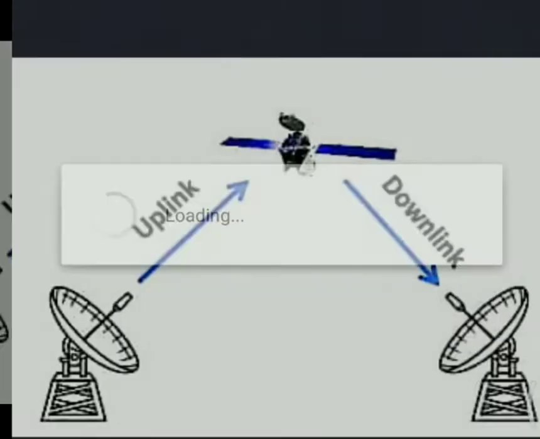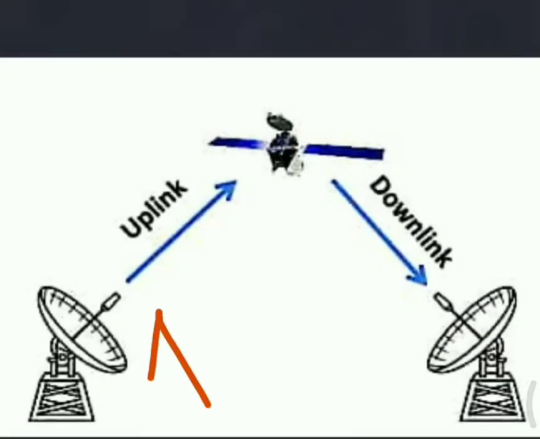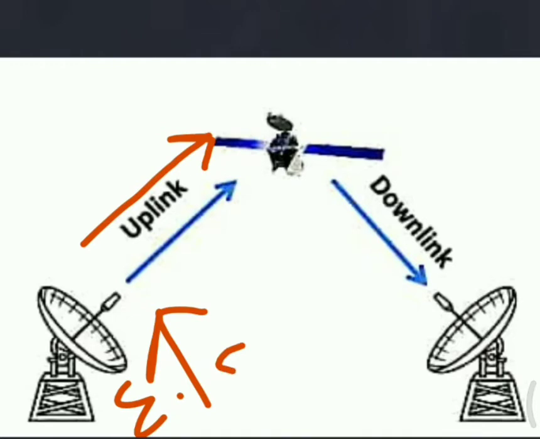So this is the uplink. What is an uplink? Uplink is used to transmit the signal from the earth station to the satellite, and the frequency at which the first earth station sends the signal, communicating with the satellite, is called the uplink frequency.